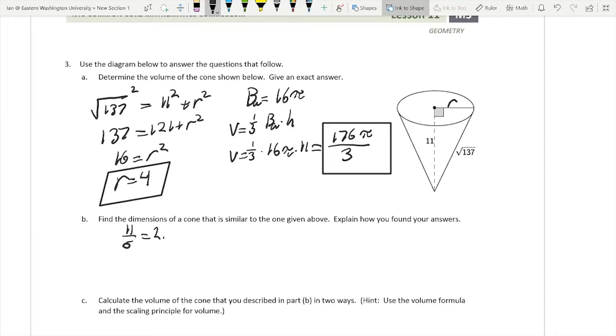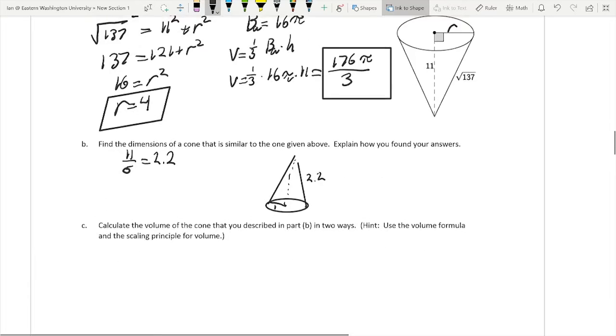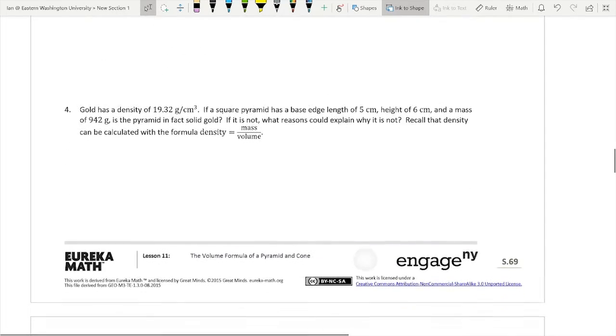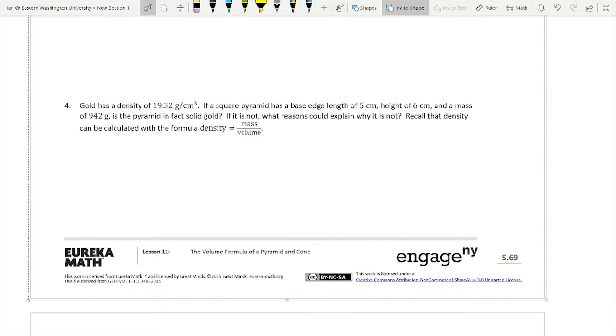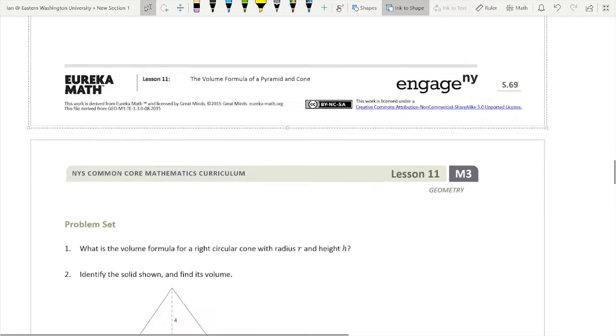is equal to 2.2. So then I'm going to say that my radius is 1 and my height is 2.2. Now this cone is similar to the one above. And I'll leave you guys to calculate the volume of the cone that you create. We did density last week, so I'll let you guys do that problem too.